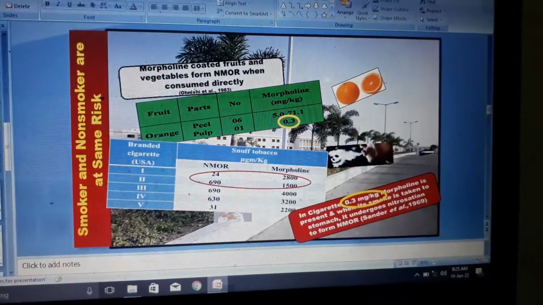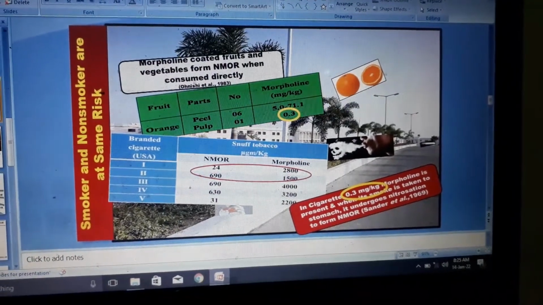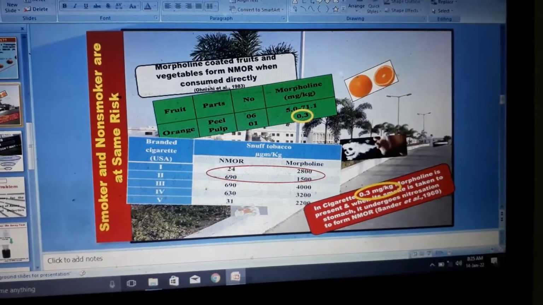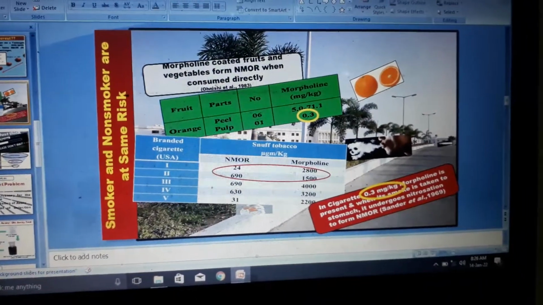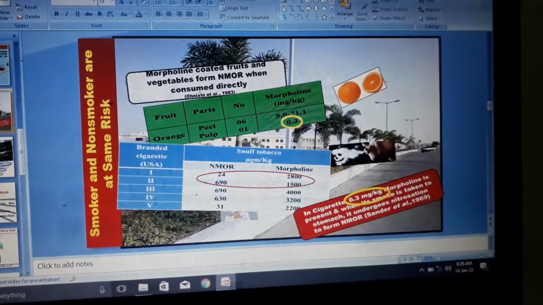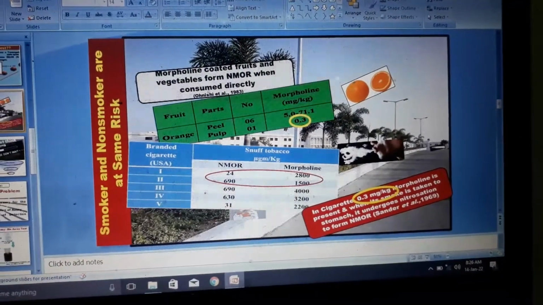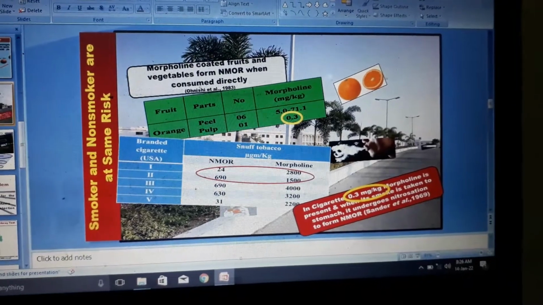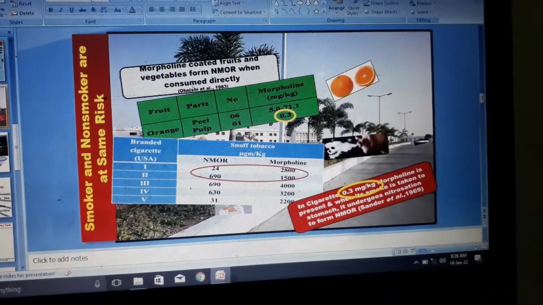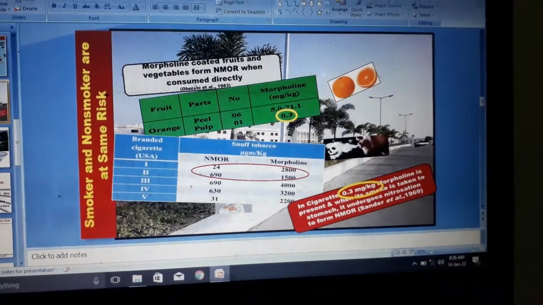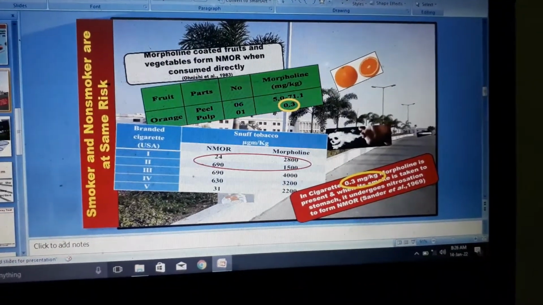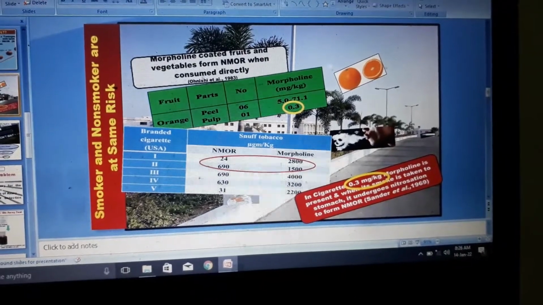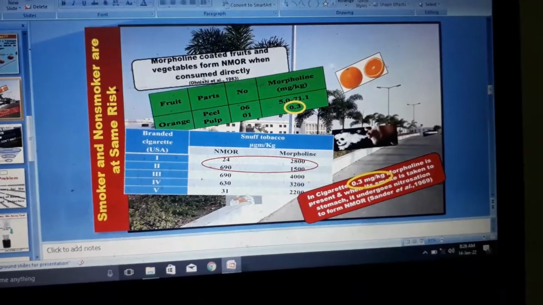Here I would like to mention that morpholine is present in glazed fruits and vegetables, and morpholine is also present in the cigarette. If you compare the concentration of morpholine in the fruits and vegetables with that in cigarette smoke, the amount is the same, that is 0.3 mg per kg. Meaning that taking a smoke or taking the glazed fruits and vegetables, the effect will be the same.